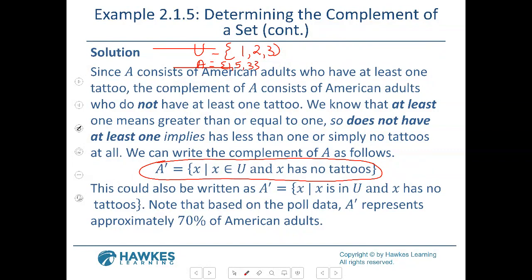And so they were saying, I can't count it wrong if they said 70%. So if you say this could also be written as has no tattoos, about 70% of adults, that actually makes sense to me, because they say if 30% have at least one tattoo, what's the opposite of that? The 70%. So actually I really like this one better. That's the good thing about quantitative reasoning skills: if you can explain your point, it makes sense, that works. So either of these would be the same situation, either no tattoos or 70%.